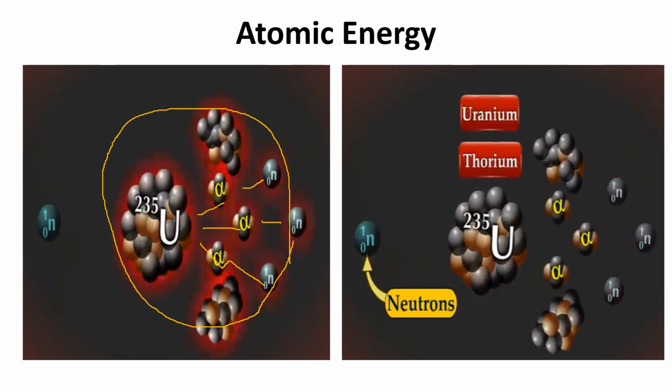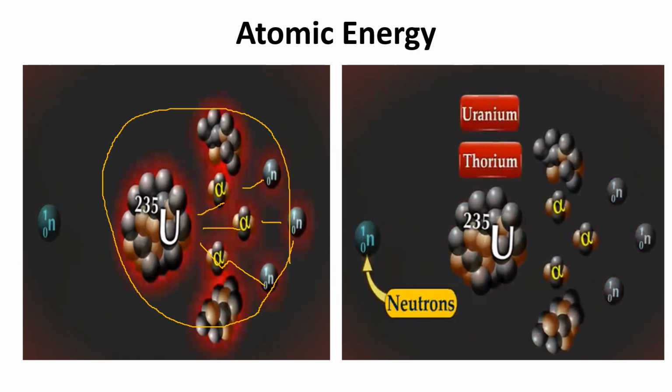This is called nuclear fission. That leads to release of a large amount of energy. Now this energy is known as atomic energy. Now here children, neutrons are bombarded on the atoms of minerals like uranium, thorium, etc. Now Tarapur power station in Maharashtra was the first in India to generate electricity using atomic energy.